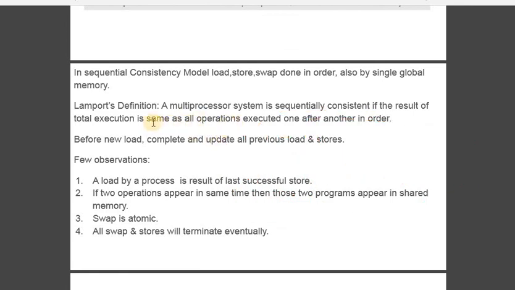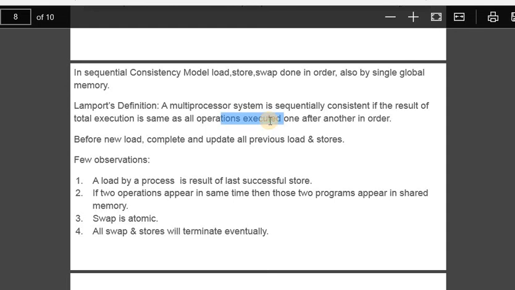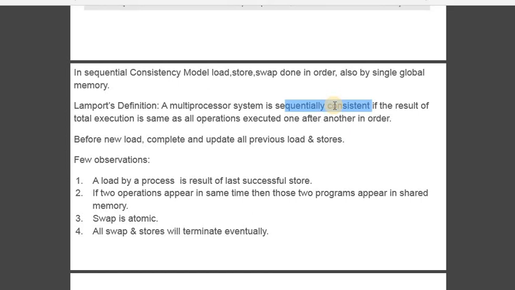What is the final answer? The final answer we have executed is the same as even after executing instructions one by one. So that means if I execute instructions one by one, they are sequentially consistent. Here, consistent we should think in terms of order of execution. Don't think about performance.